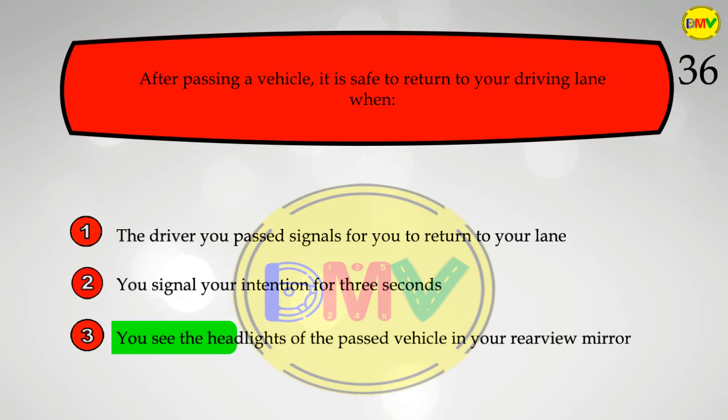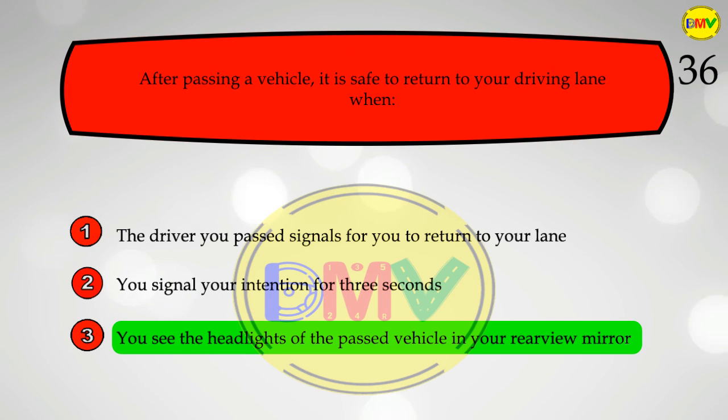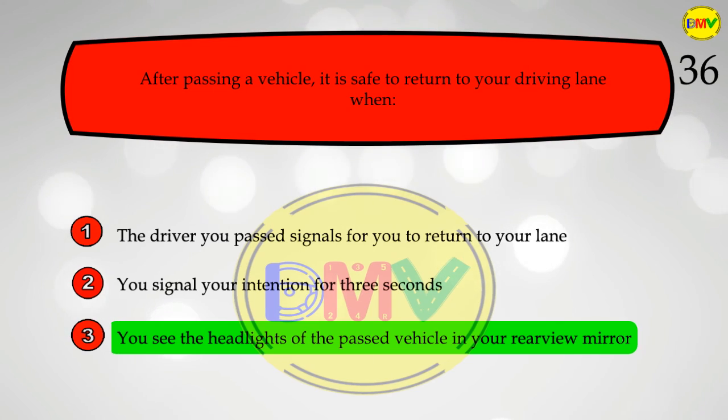The correct answer is 3. Before you return to your driving lane, be sure you are not dangerously close to the vehicle you have just passed. One way to do this is to look for the vehicle in your inside rearview mirror. When you can see both headlights in your rearview mirror, you may have enough room to return to your driving lane.